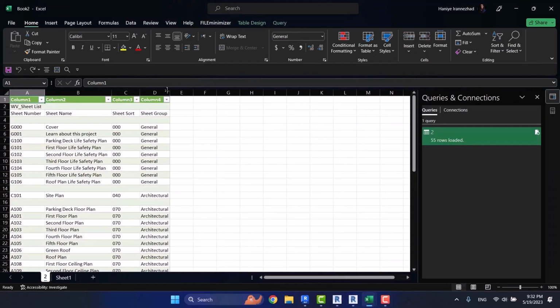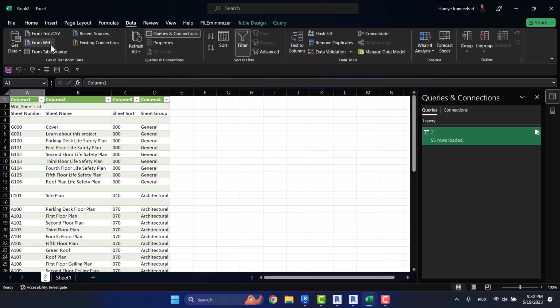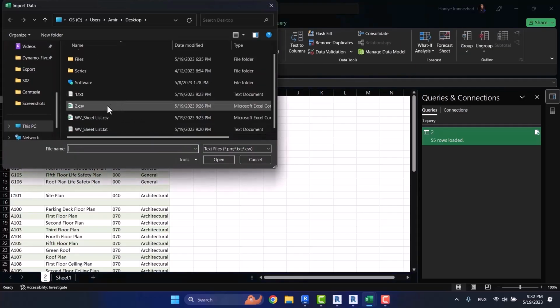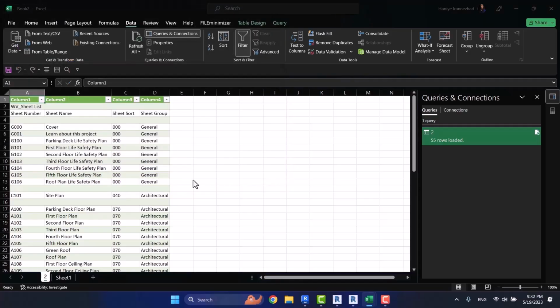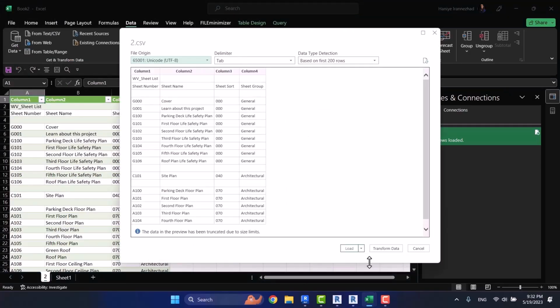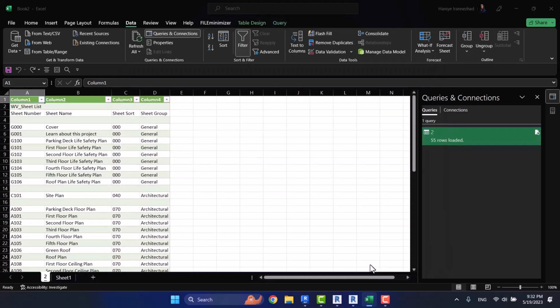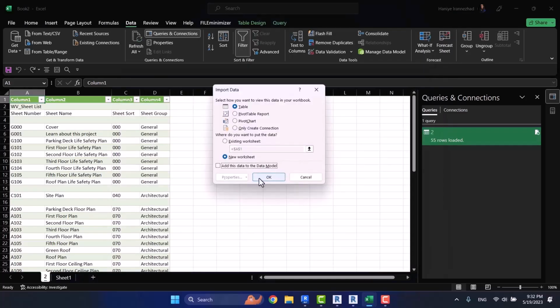When we were importing our CSV file, we had two options. One was load and the other load to. Let's try the other one. Here I choose From Text/CSV, and then choose my file. And here, instead of choosing load, I choose load to. When you choose this option, it allows you to import the data in your CSV file as a table or pivot table, pivot chart, and things like that.